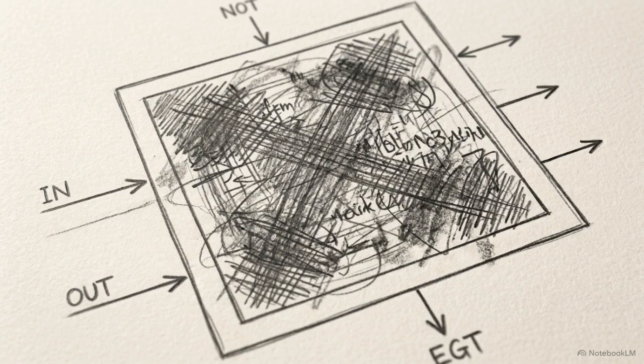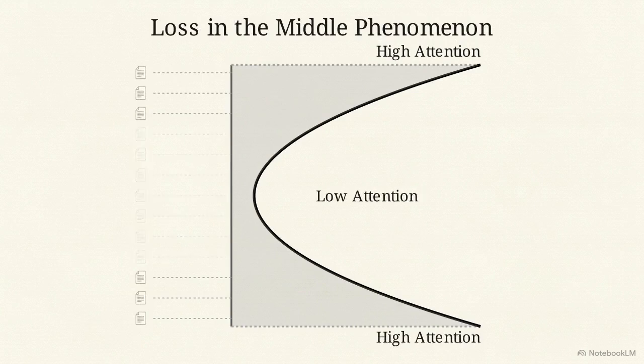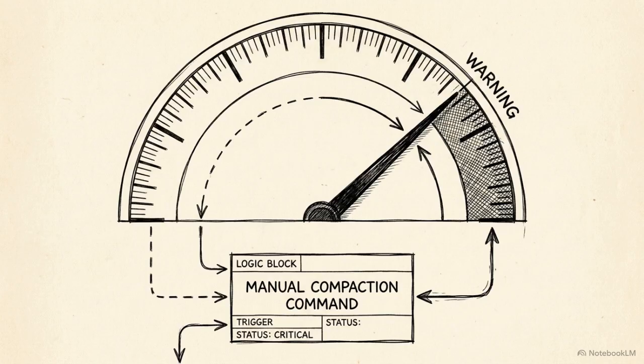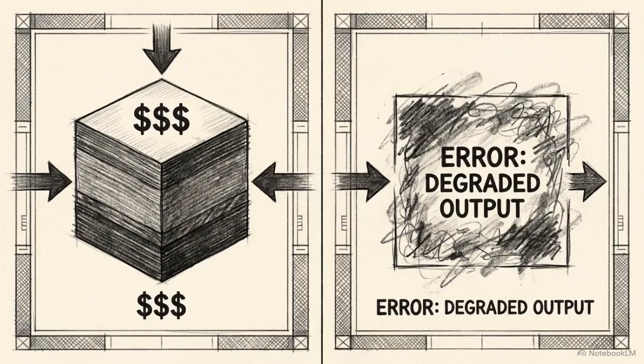Heavily bloated context mathematically degrades the quality of the generated code. This deep U-shaped attention curve illustrates the loss in the middle phenomenon. Large language models pay very high attention to the beginning and the end of a massive prompt, but completely ignore the dense data buried deep in the center. To prevent this attention degradation, you must manually trigger context compaction commands the moment you hit 60% capacity, forcing the model to summarize its state before focus drops off. Unmanaged context enforces a double penalty. You pay maximum token prices to generate statistically worse code.